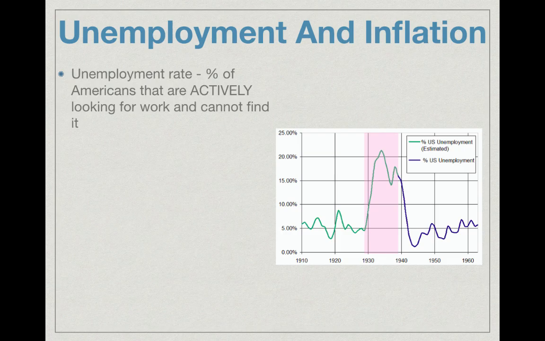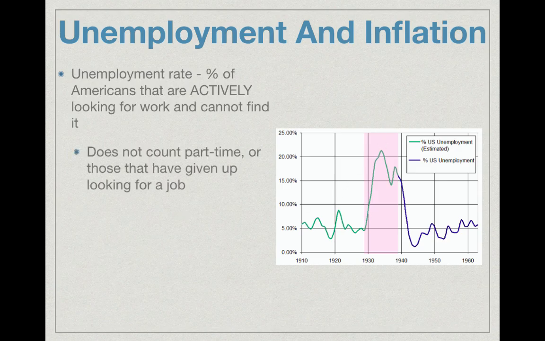So let's talk about unemployment and inflation. The unemployment rate is the percentage of Americans that are actively looking for work and cannot find it. So it's important to know you have to actively be looking for work. And during the Great Depression, the unemployment rate was very high, around 20 to 25%. The unemployment rate does not count part-time work or those who have given up looking for a job or disgruntled people that are unemployed.